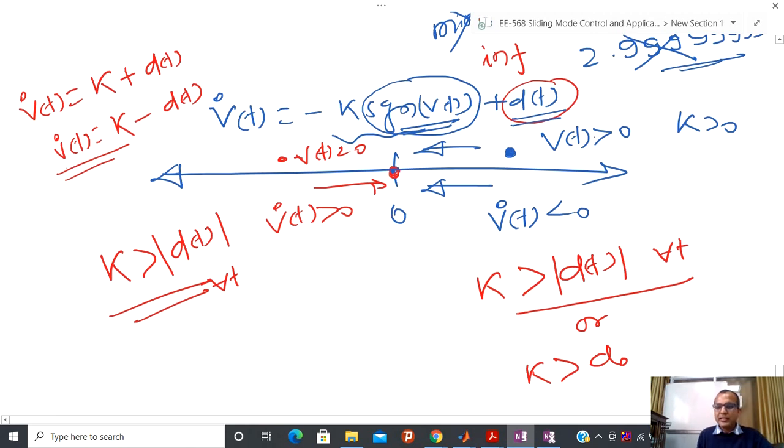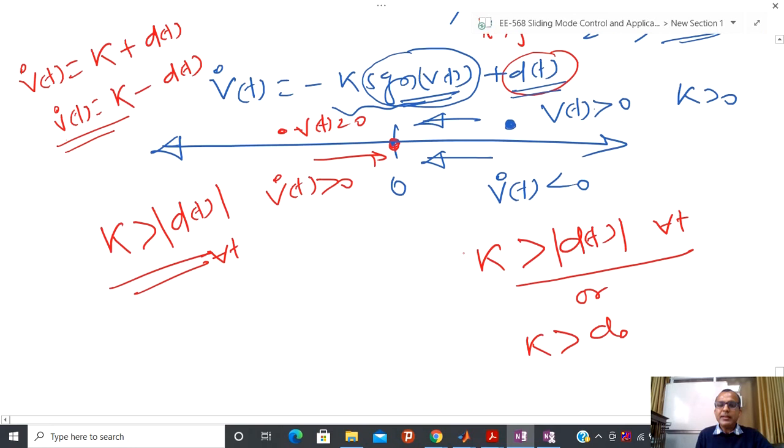The conclusion is: if vt dot equals minus k signum vt plus dt, and vt belongs to R, and if I select a gain k that is greater than the supremum value of dt, then I can always guarantee that I will converge towards the equilibrium point. So this is just about the convergence. Now try to see the rate of convergence.